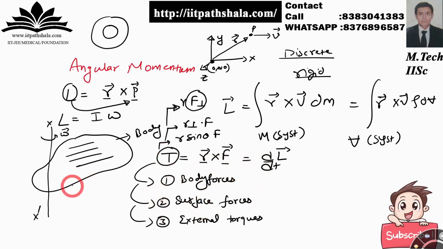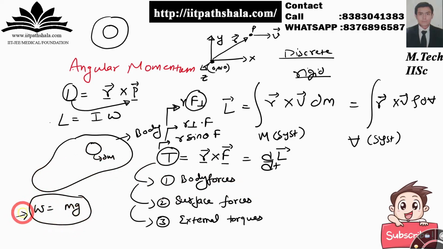So body forces: if you are considering any particular body over here, it will have a smallest chunk of mass dm. And we know that body force is due to the virtue of gravity itself. For example, your weight is mg, which is your body force.